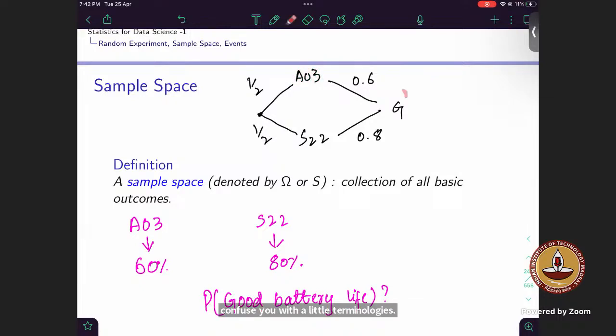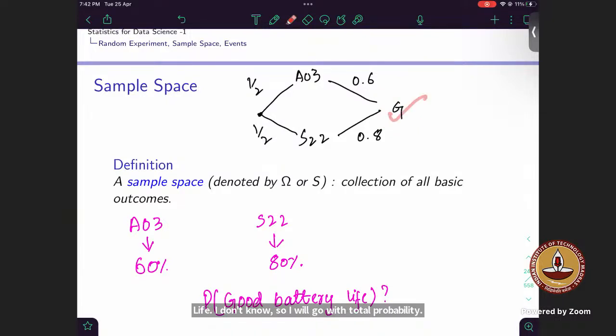If you already know what your end result is, what you are going to have at the end. Suppose in this question, I am concerned with a good battery life. I don't know the probability that it will have a good battery life, so I will go with total probability. Now, suppose I was given that the phone has good battery life.